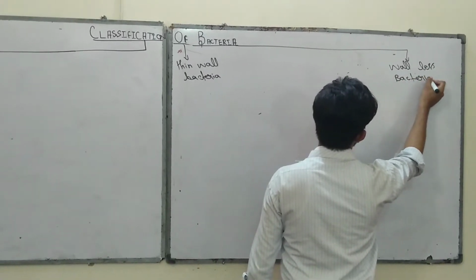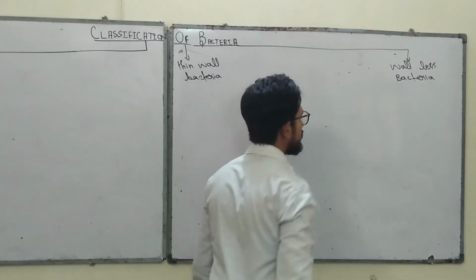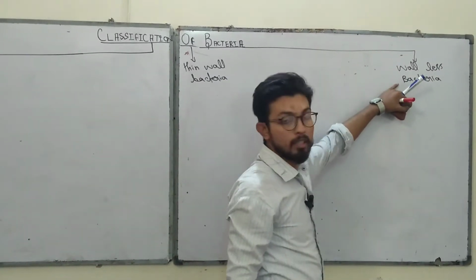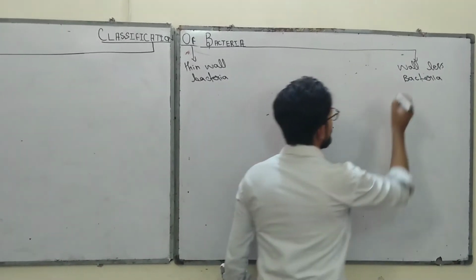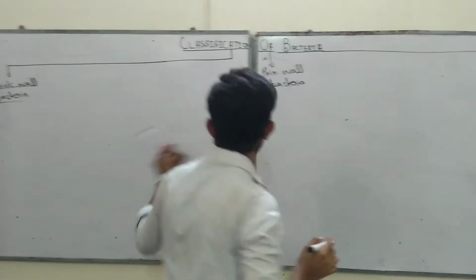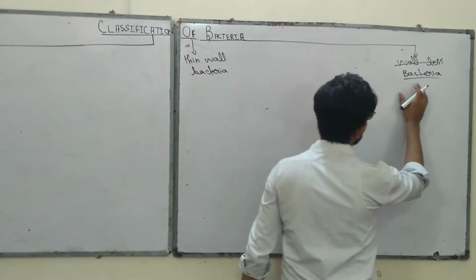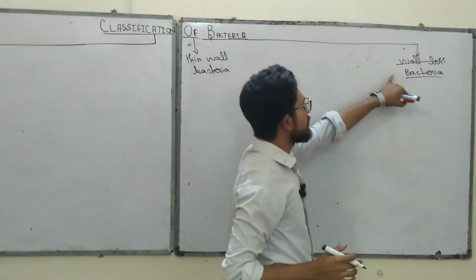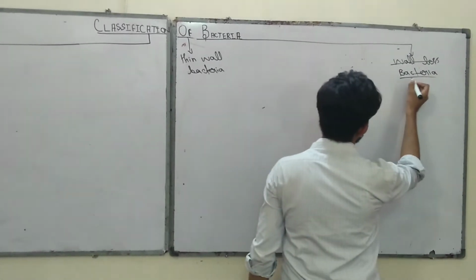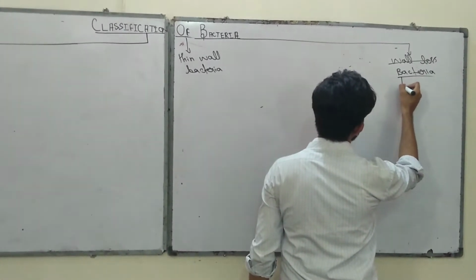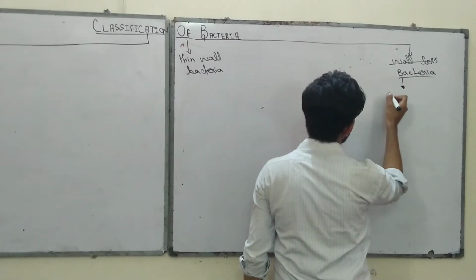These are the bacteria in which there is no cell wall. The only thing found in these bacteria is the plasma membrane. All right, so there are three ways to classify the bacteria. The classification with the least count of bacteria is wall-less bacteria, and the only class found in wall-less bacteria is Mycoplasma.